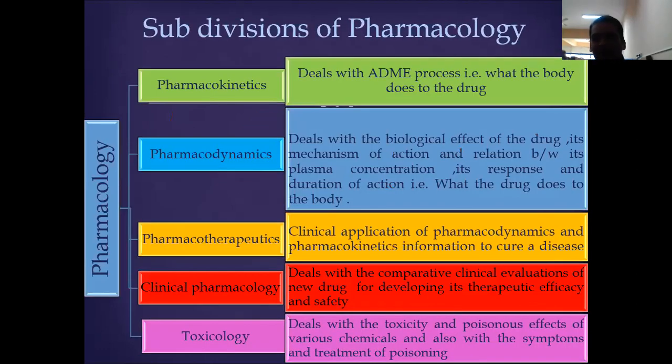Now there are some divisions of pharmacology, like pharmacokinetics, pharmacodynamics, pharmacotherapeutics, clinical pharmacology, toxicology, etc. Pharmacokinetics, as I rightly told you, deals with kinetics, meaning movement of the drug, and movement of the drug substance in the body is done by four mechanisms: absorption, distribution, metabolism, and excretion. That means how the body responds to the drug. Kinetics means how the body responds to the drug.